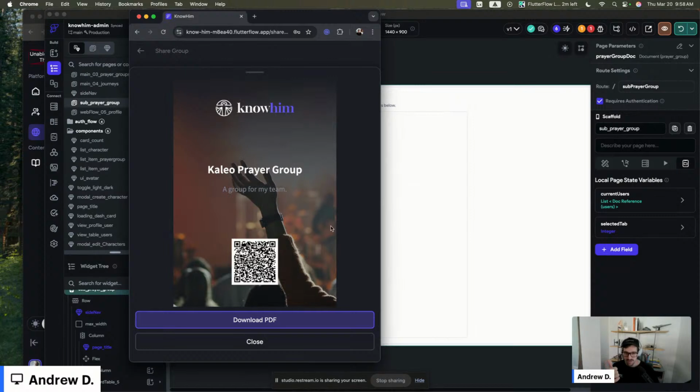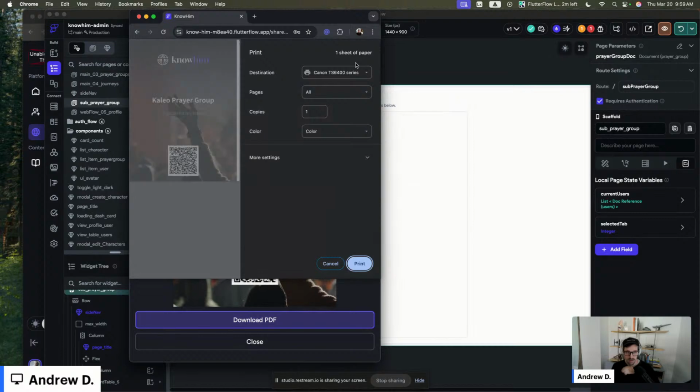The background image, this image of the hand and stuff, I basically did in Figma. I'm using that as the background image. This logo is mine, so this is custom. This is dynamic, so this is Kaleo Prayer Group. This description is dynamic. The QR code link is also dynamic, and then you can also download it.